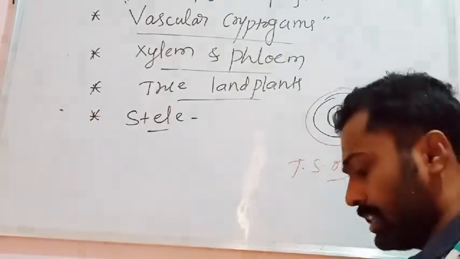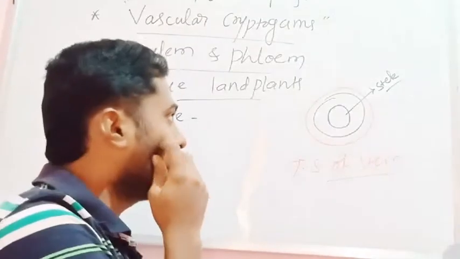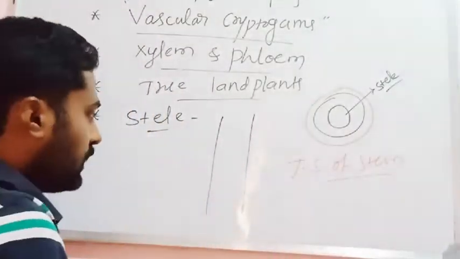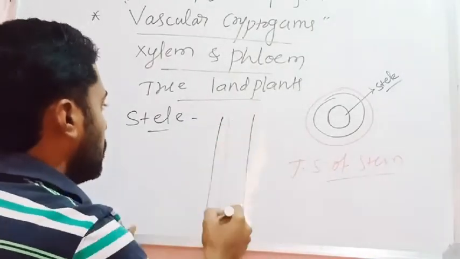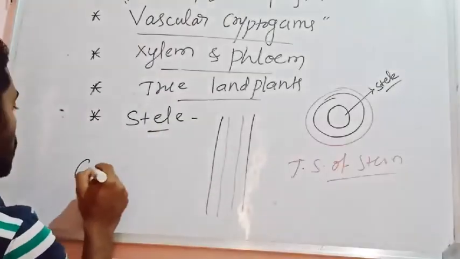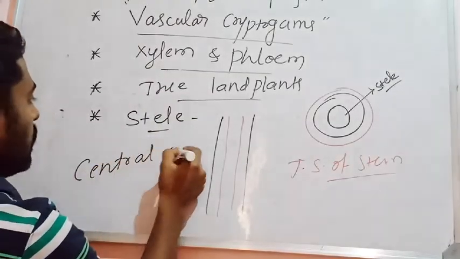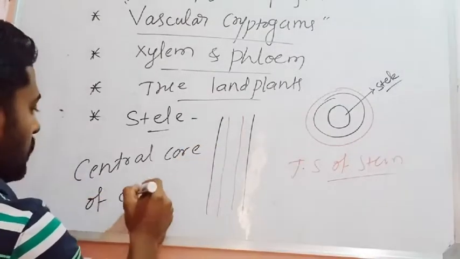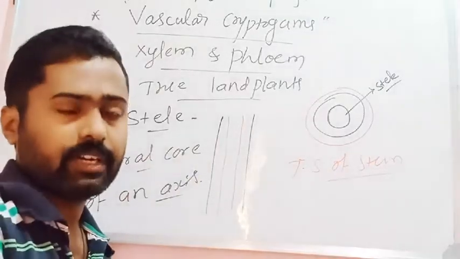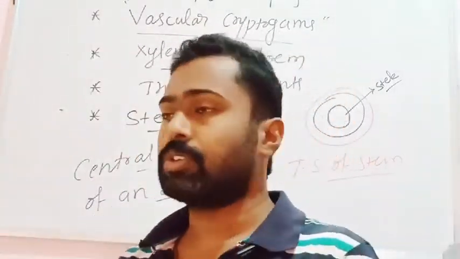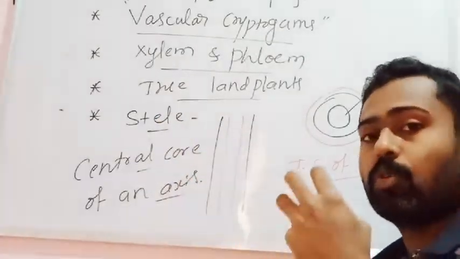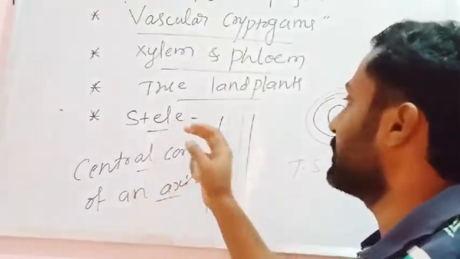What is a stele? A stele is the core of an axis. For example, if this is the stem, internally the stem consists of the stele. The central core of an axis is what is called a stele. Axis means whether it is a root or a stem. The stem or a root consists of a central portion, and the central core of an axis is what is regarded as a stele.